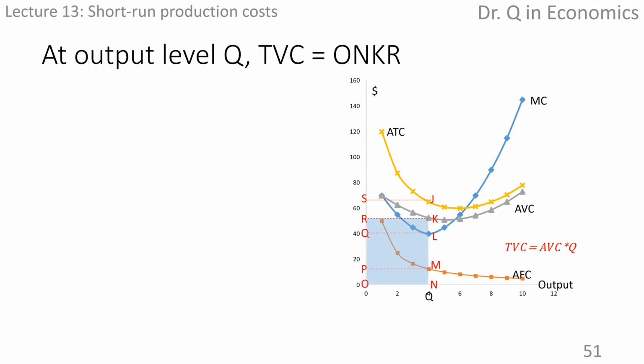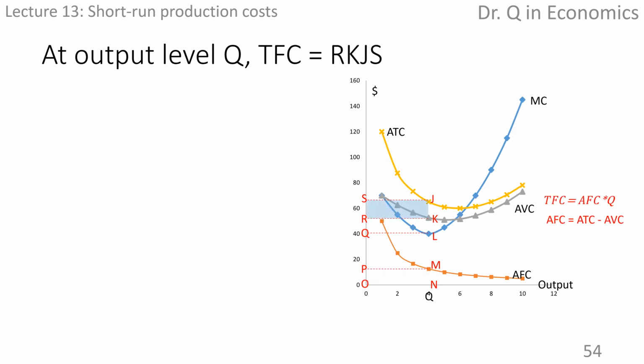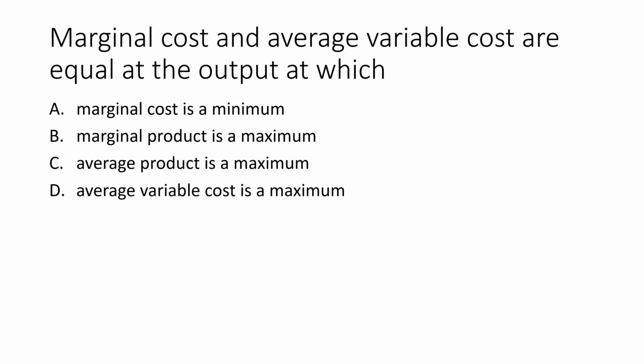With the same rationale, total variable cost can be calculated by ONKR, or PMGS, as average variable cost is the difference between average total cost and average fixed cost. Total fixed cost can be represented by ONMP or RKGS. Let's practice. Please pause and come back.